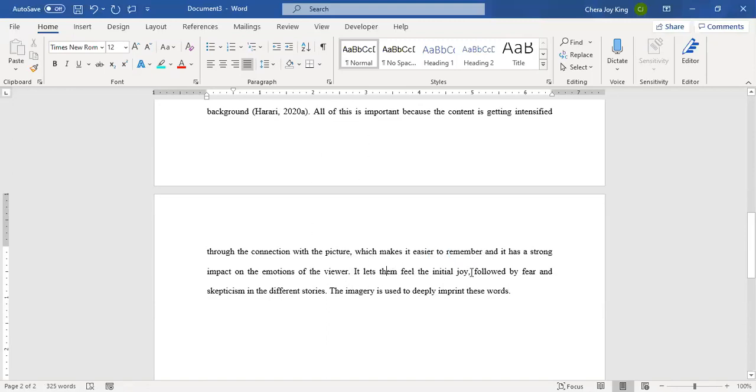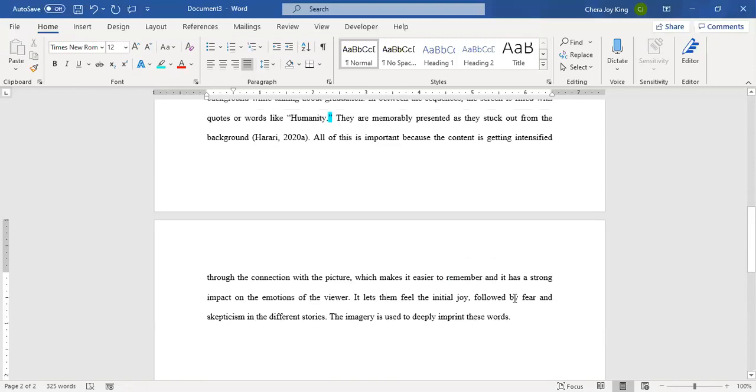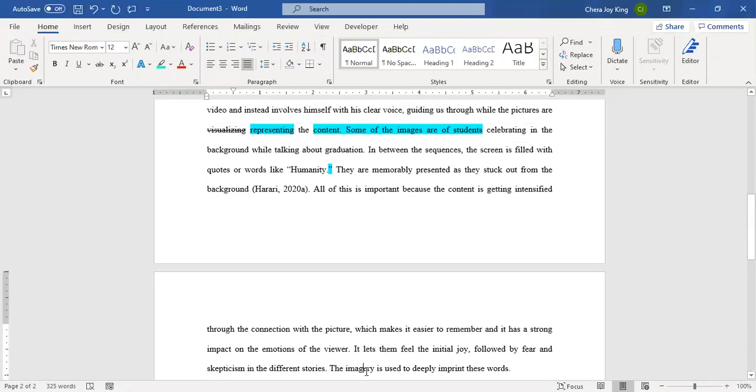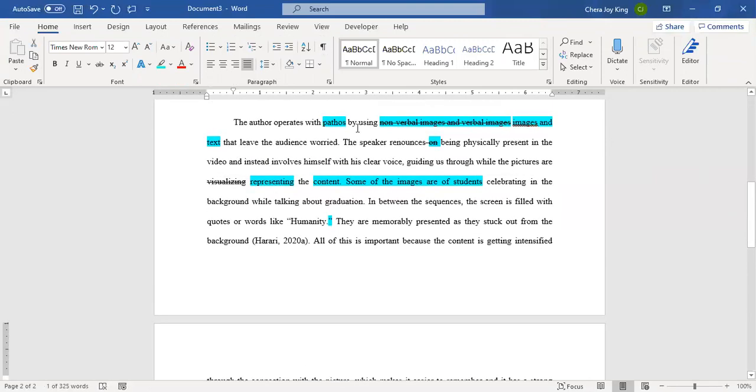It lets them feel the initial joy, followed by fear and skepticism in the different stories. That one looks perfect. The imagery is used to deeply imprint these words. That one looks perfect. And I do like how they ended with imagery and started with imagery, so it made everything connected, and their analysis definitely relates to their topic.